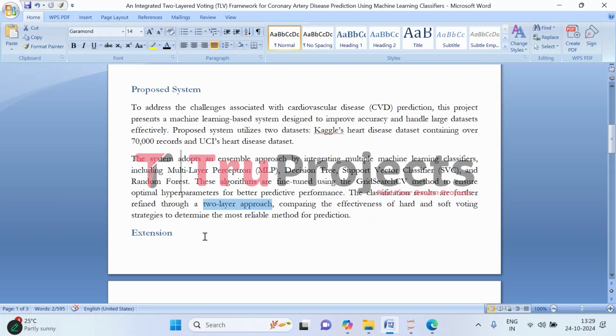The voting classifier will be built two times, one with the soft voting mechanism and one with the hard voting mechanism. These are the two prediction mechanisms in ensemble models. Moving on, we will fine tune them using the grid search CV model. So this is about the proposed system.